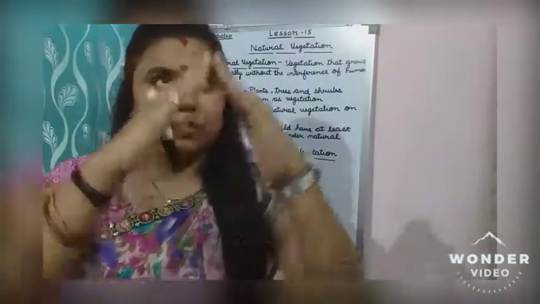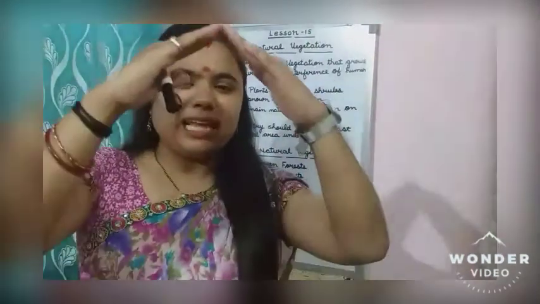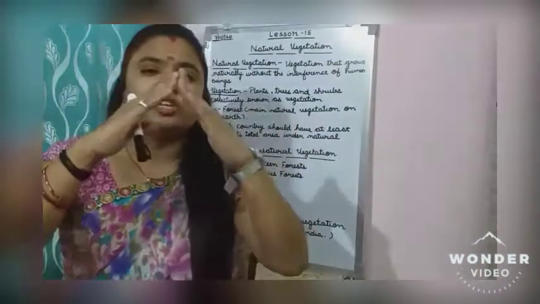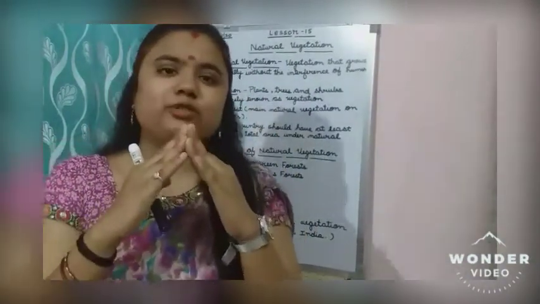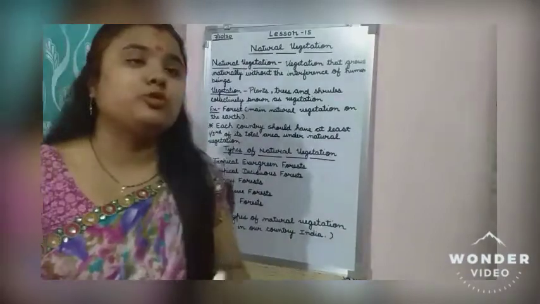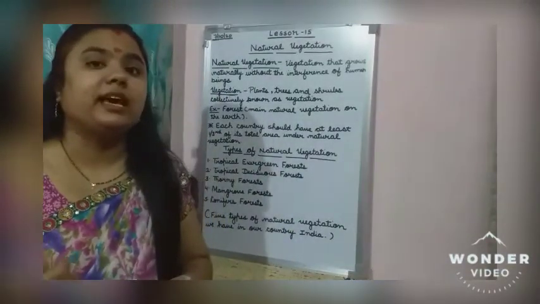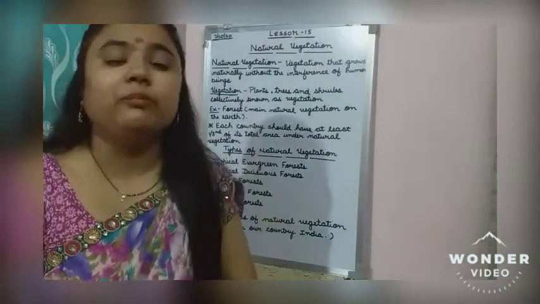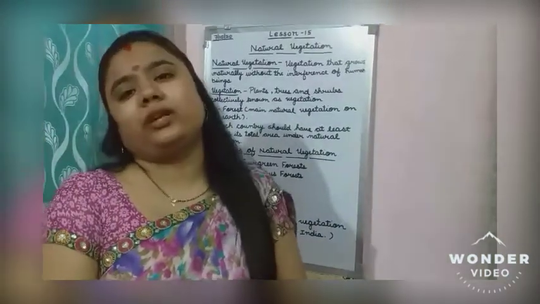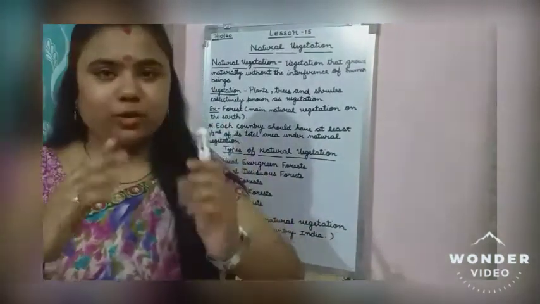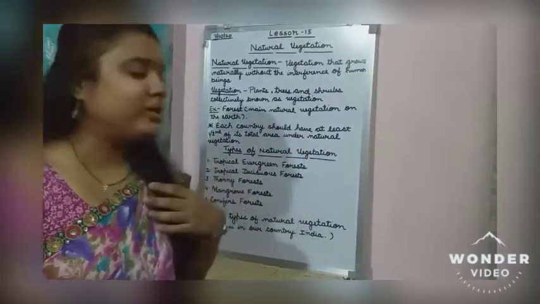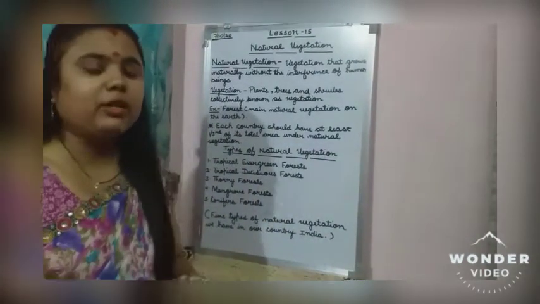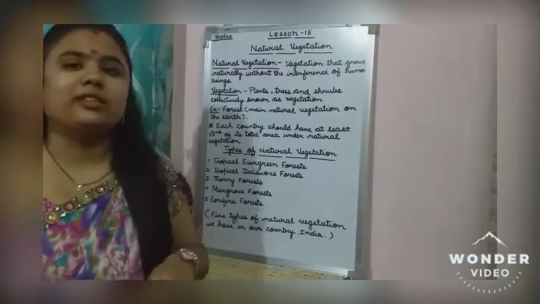The trees which are conical in shape and growing in mountain regions come under the conifer forest. So these conical forests are there in the mountain regions.